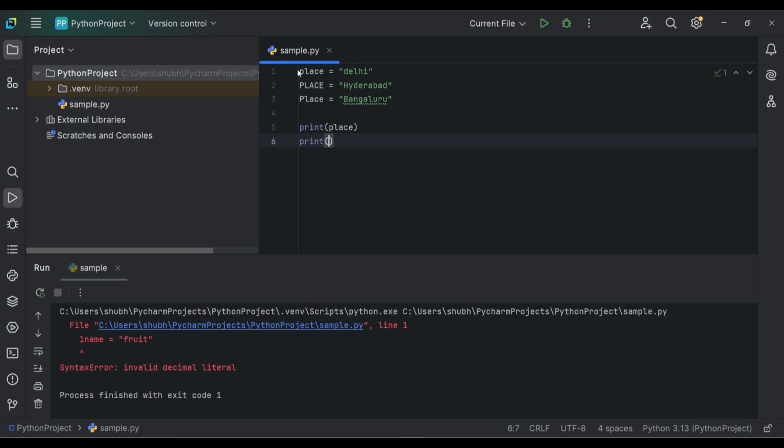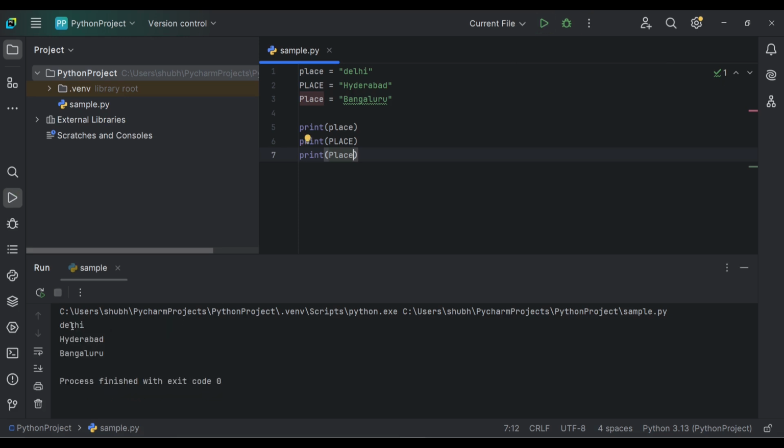Place, PLACE, Place. Let's run the program. So here we can see Delhi, Hyderabad, and Bangalore. So all these variables are treated differently. I mean, they are pronounced as place but written differently: the first one all small, this one all capital, and the third variable with the first letter capital and the rest small.